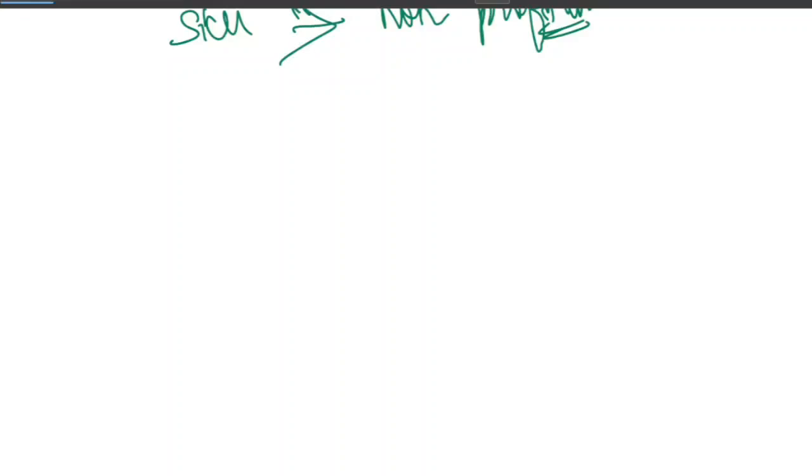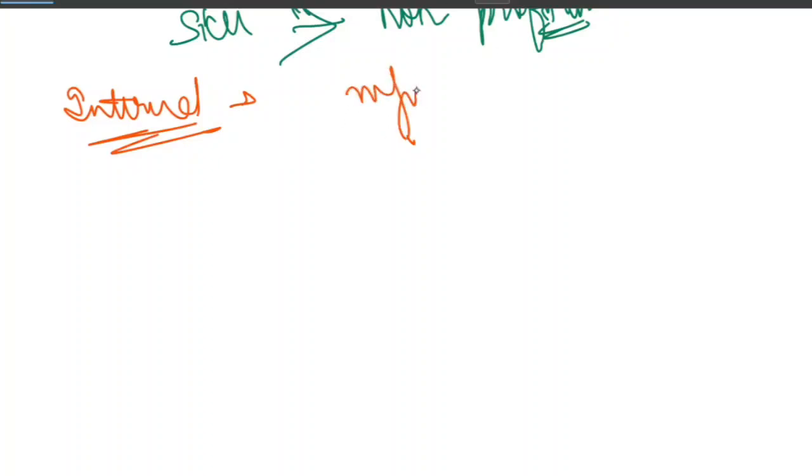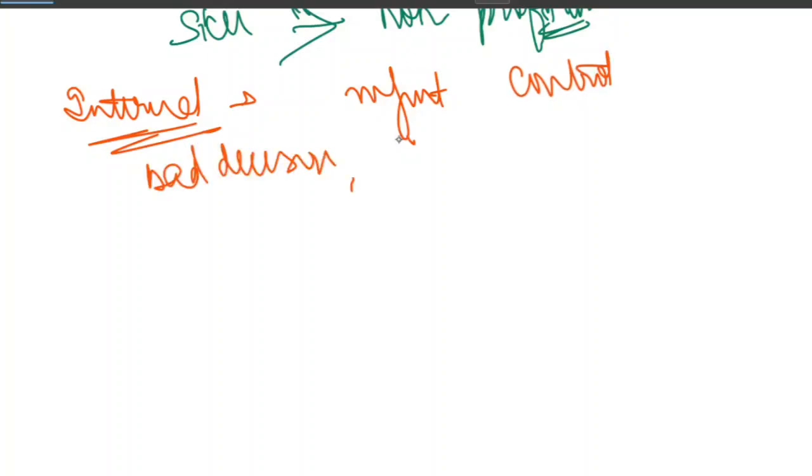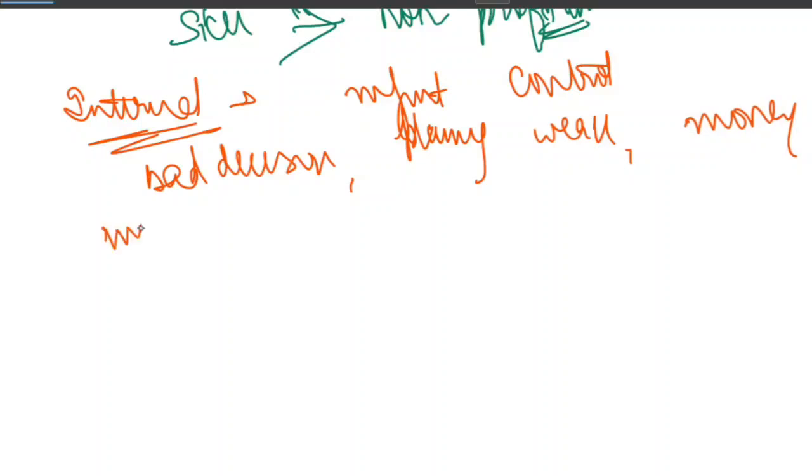The first reason is internal cause. This happens inside the company and under the management's control. Suppose someone has taken a bad decision, or planning is very weak, or there is money mismanagement, or marketing is very poor, or obsolete machinery. All these are internal causes.